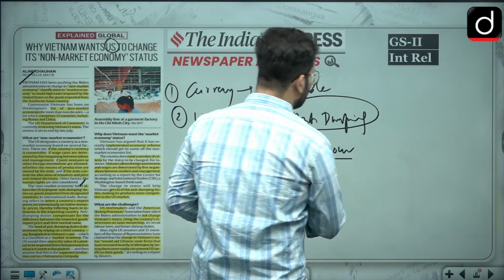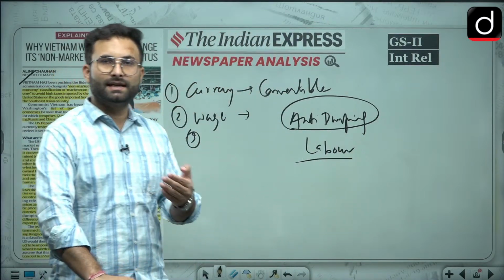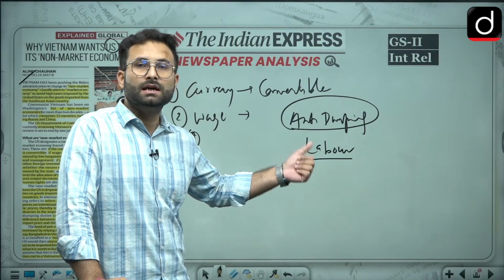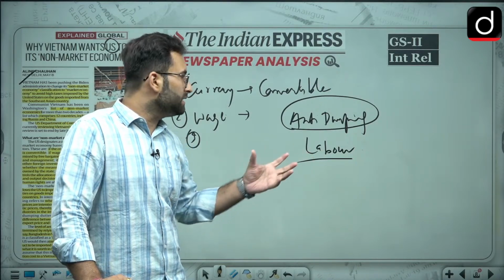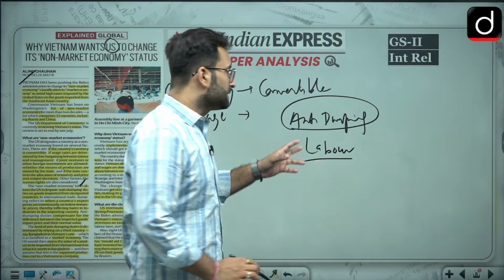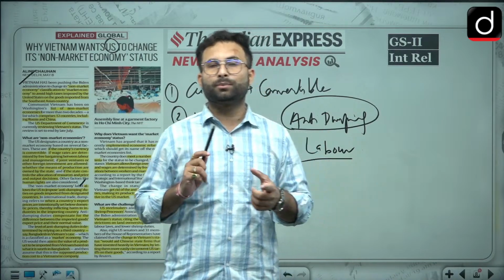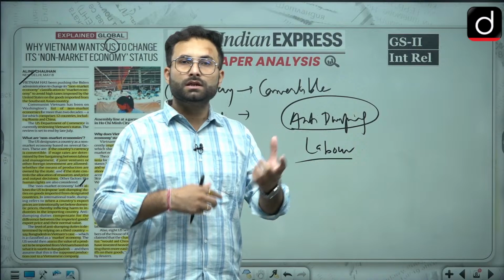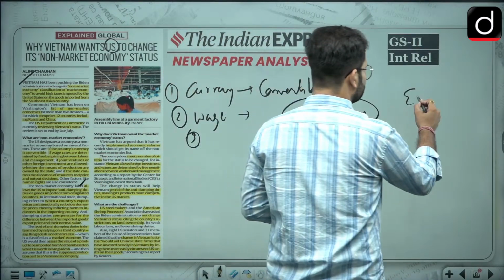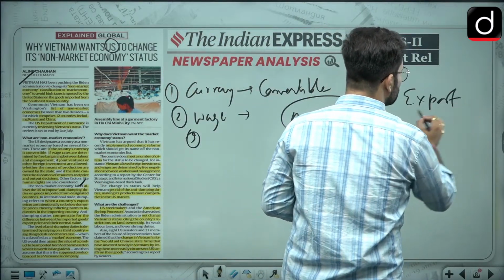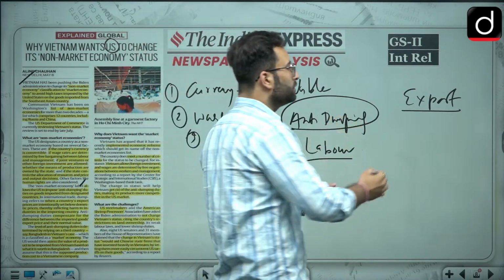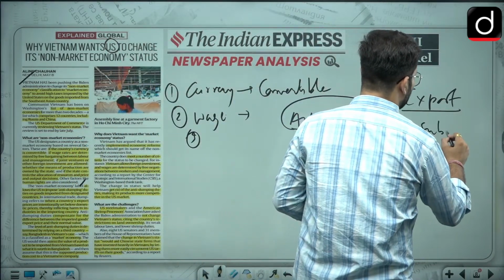And if labor wages are not decided freely, or not decided by consensus with the laborers, there are chances that these wages would be very low. Since wages are low, your production cost is low, and to make your exports competitive, you are giving subsidies.